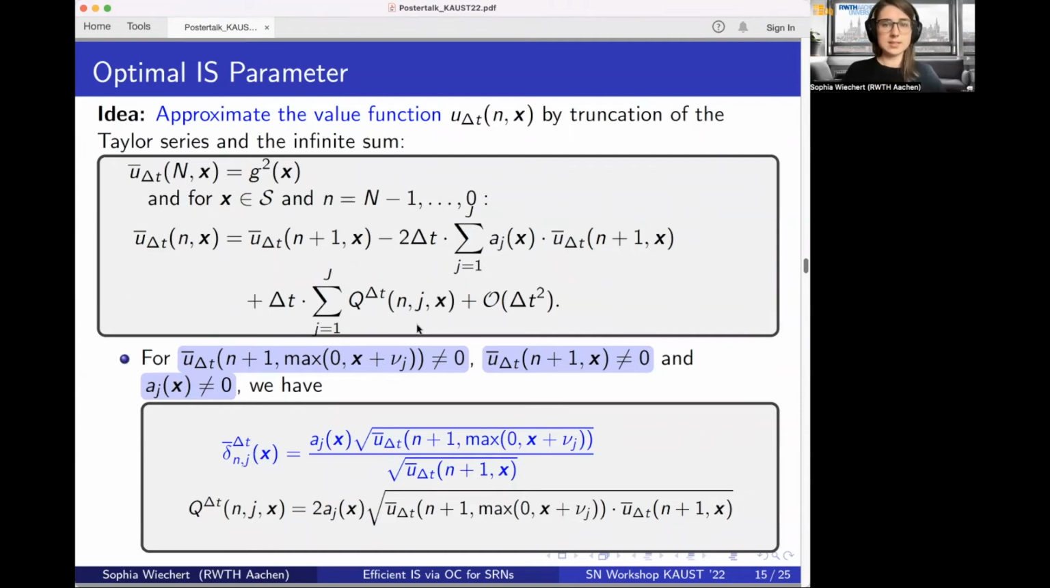Yeah, as you can see here in the gray box, after this truncation of the Taylor series, we have a simpler scheme, and we can derive the value function for each time step n now in a closed form. And we also can find the optimal parameters for each state x, for each reaction channel j, and for each time step n, also in a closed form, dependent on the value function.